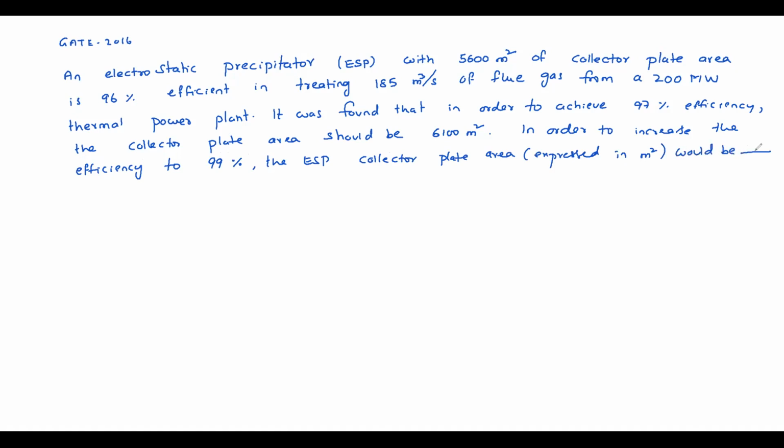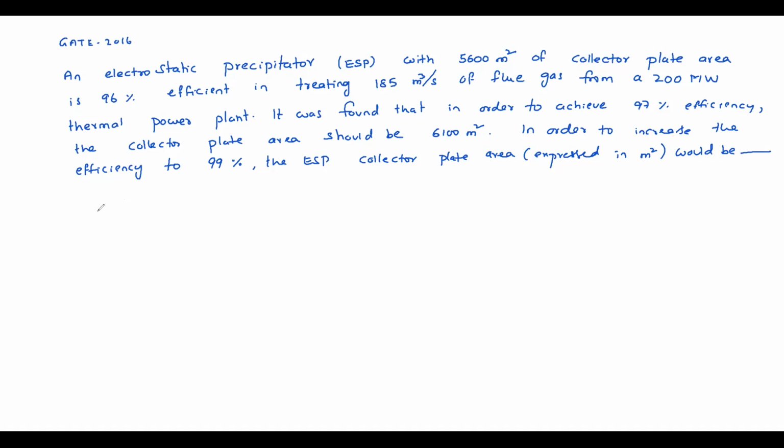See, you should not do linear interpolation or linear extrapolation, right? Why? It is not linear. It's an exponential thing. So we cannot interpolate or extrapolate. For 96%, this much area is required, for 97%, this much area is required. So for 99%, how much area is required? We should not do like that, because it is an exponential thing. So basically, if you know the formula of this efficiency, we can work it out easily.